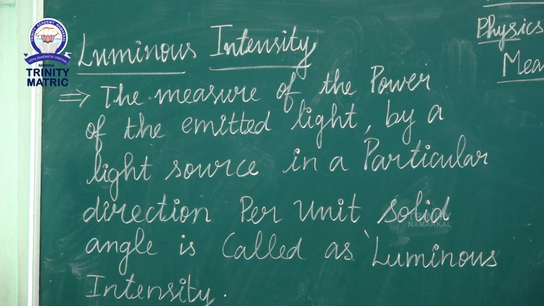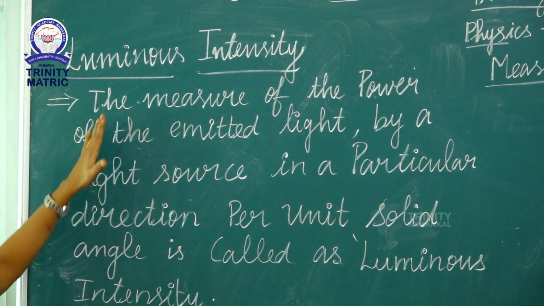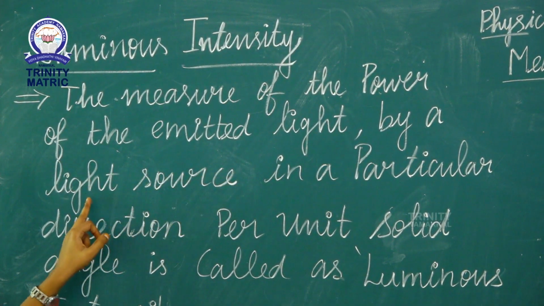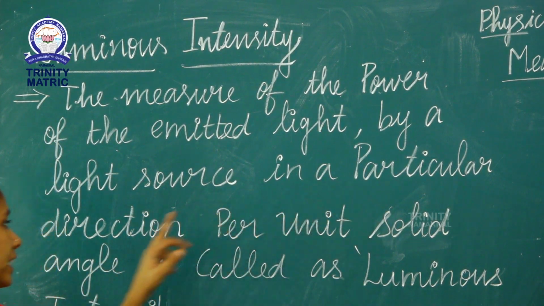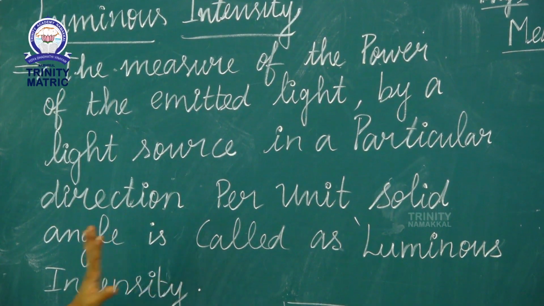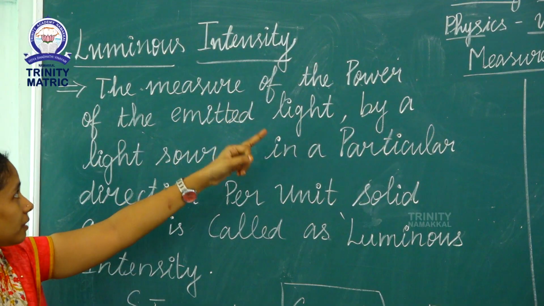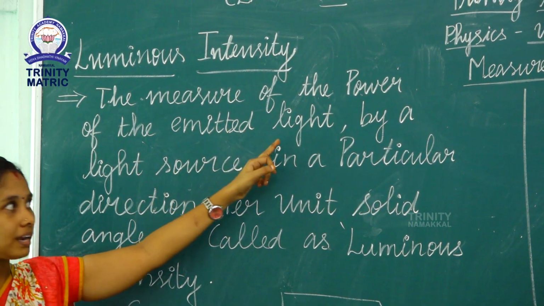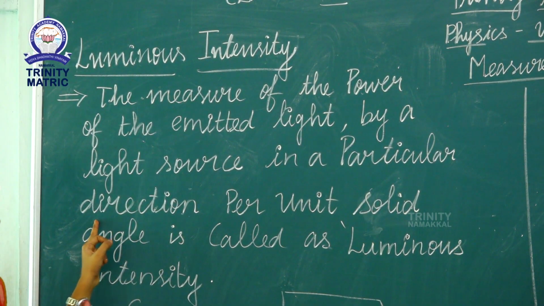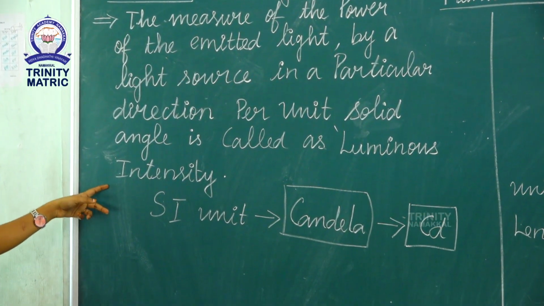Let's see the next base quantity, luminous intensity. The measure of the power of the emitted light by a light source in a particular direction per unit solid angle is called luminous intensity.